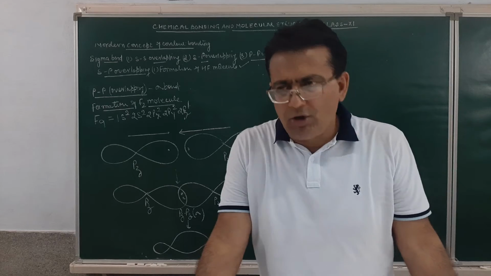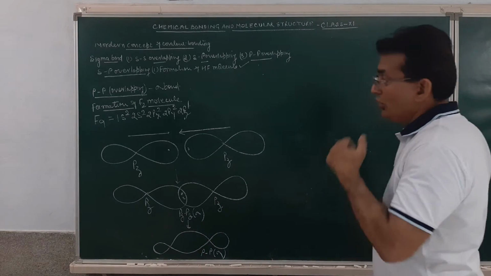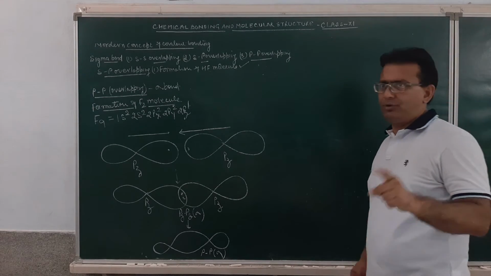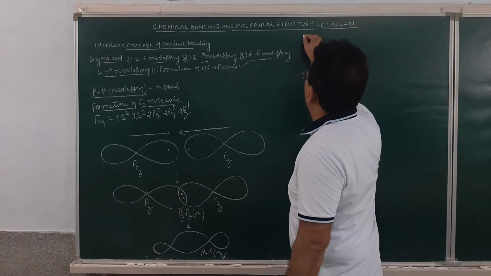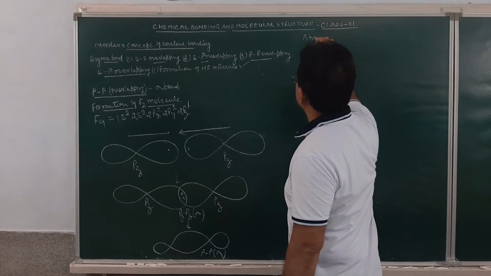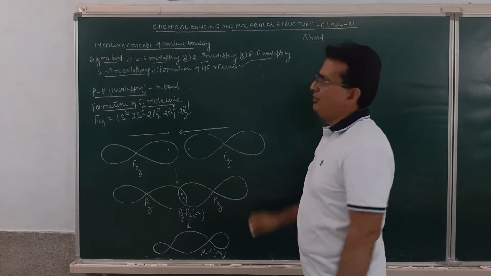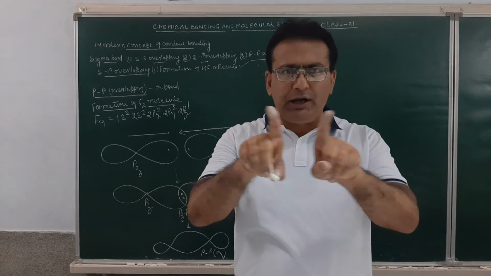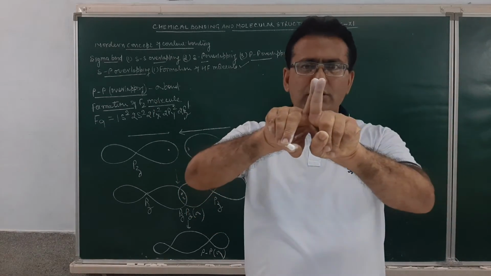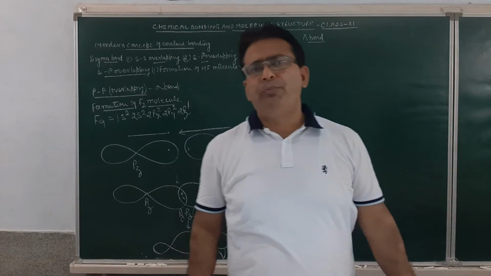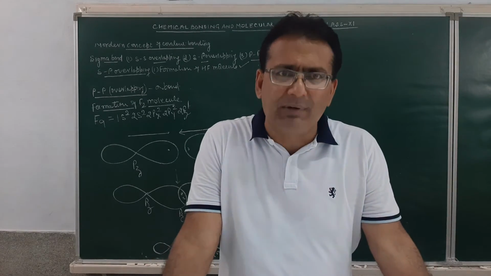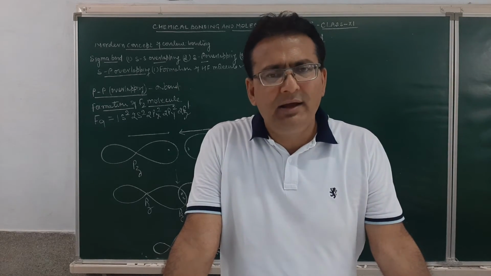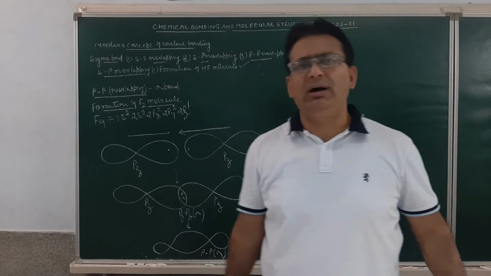molecule. Now I told you, students, in the last lecture that overlapping will result in the formation of two types of bond. These are the sigma bond and the pi bond. So, pi bond formation. What are pi bonds? As explained to you earlier, the bond which is formed by the lateral overlapping of the atomic orbitals this way will be called a pi bond. Pi bonds are weaker than the sigma bond because the extent of overlapping in the pi bond is less as compared to that of a sigma bond.